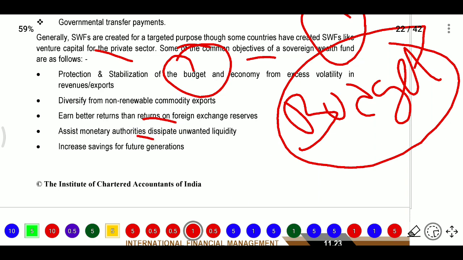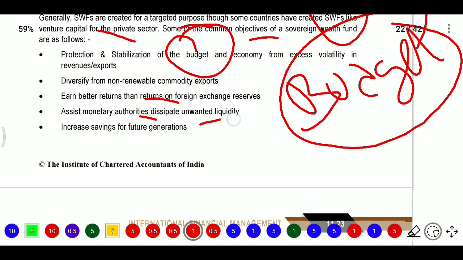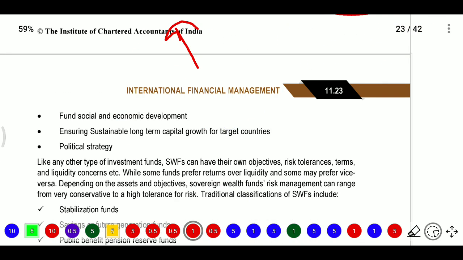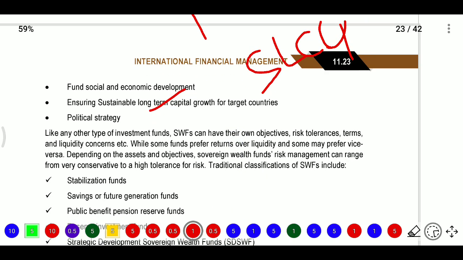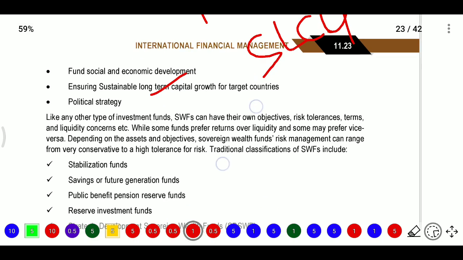Assist monetary authorities in sterilizing unwanted liquidity. Next, increase savings for future generations. Fund social and economic development and ensure sustainable long-term capital growth. This is the main objective. And political strategy; these are the objectives for these sovereign funds.